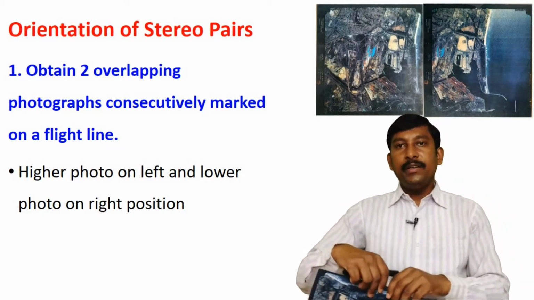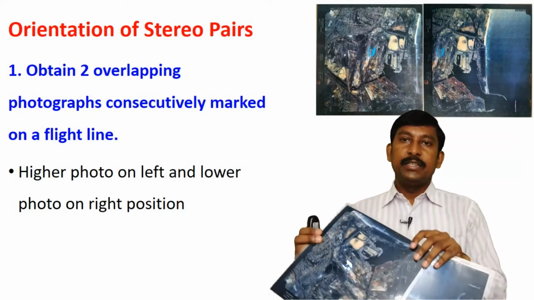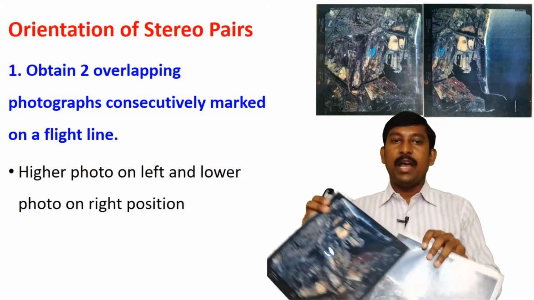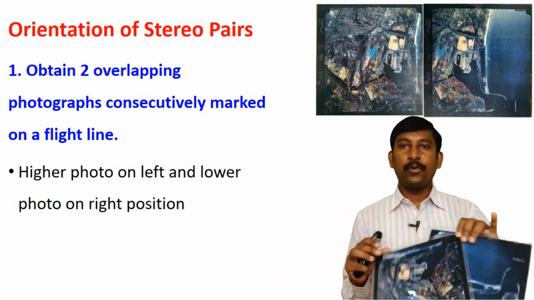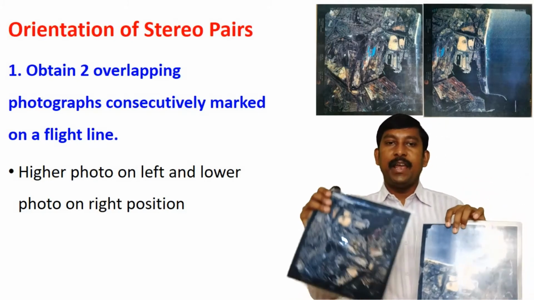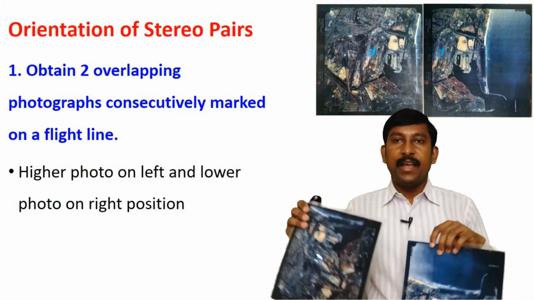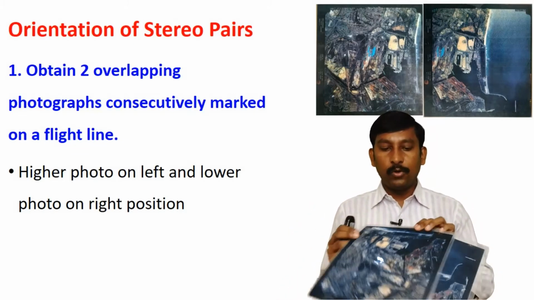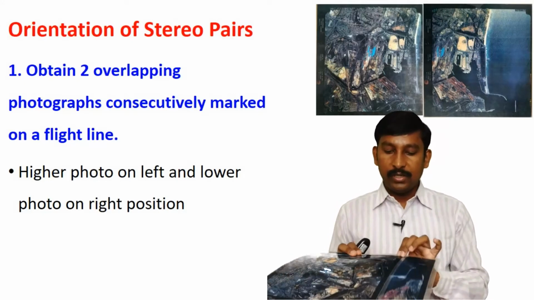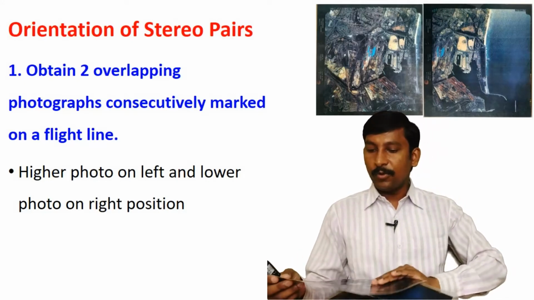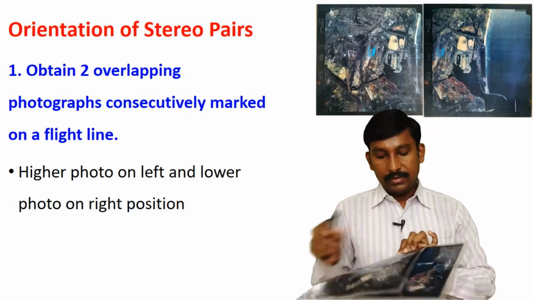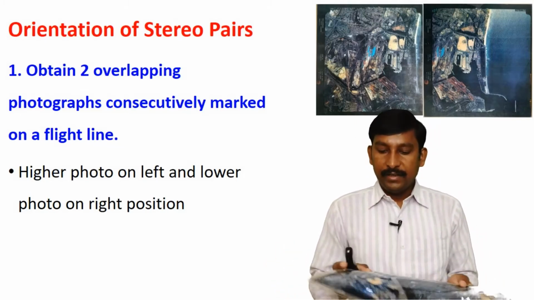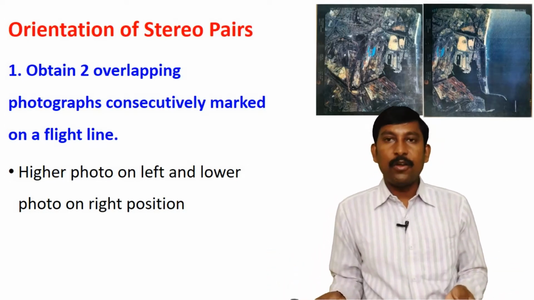When you orient a stereo pair under the stereoscope, in this position you take the higher photograph on your left side and the lower photograph on your right side. Another thing, you can arrange photographs if it is given on the photographs, for example, here this image on the left side and this image on the right side.